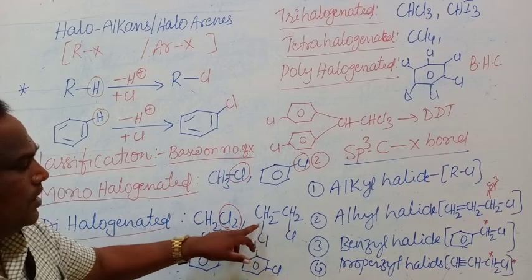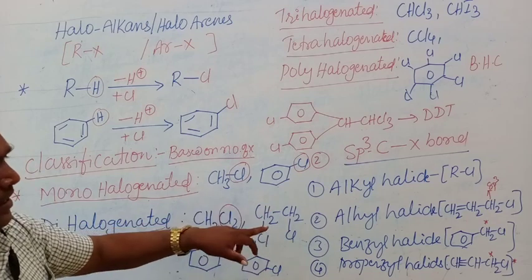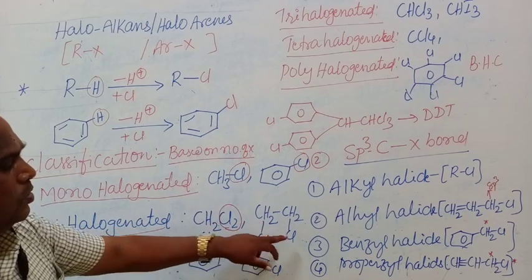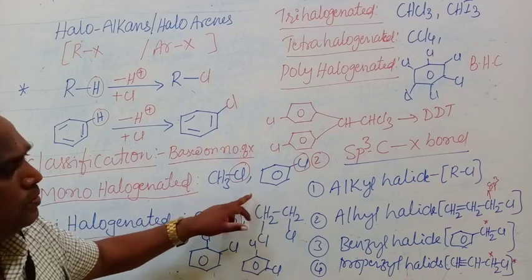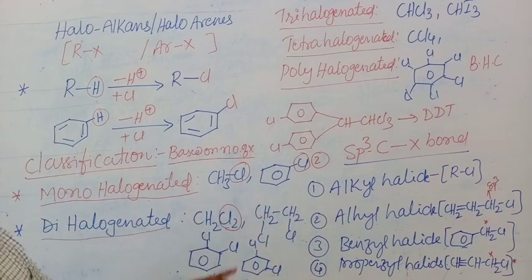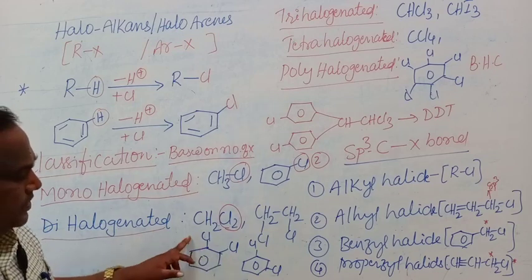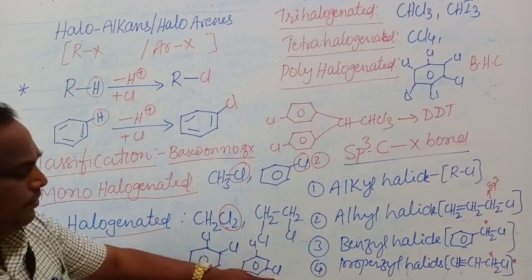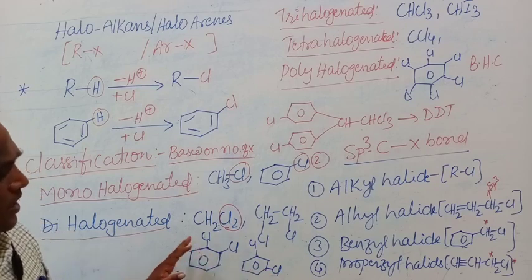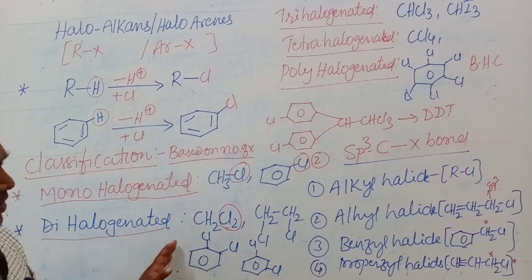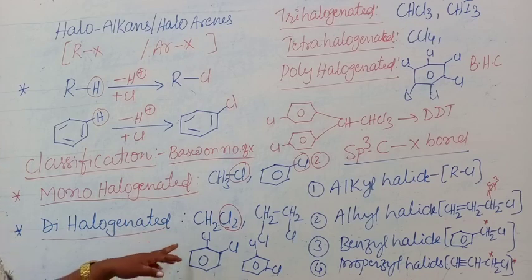This is 1,2-dichloroethane. In this one, two chlorines are attached to two different carbons. This is ortho-dichlorobenzene and this is meta-dichlorobenzene. They are the disubstituted haloarenes in which two halogen atoms are present.